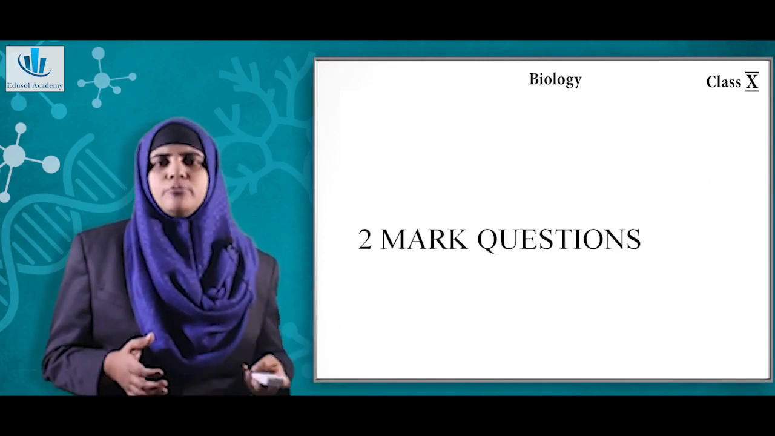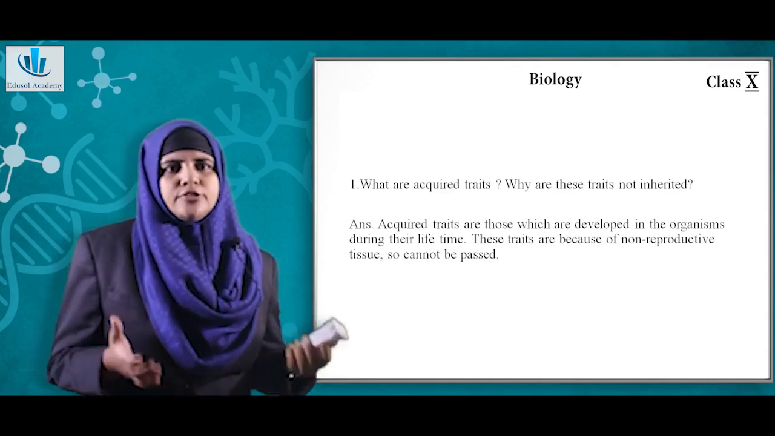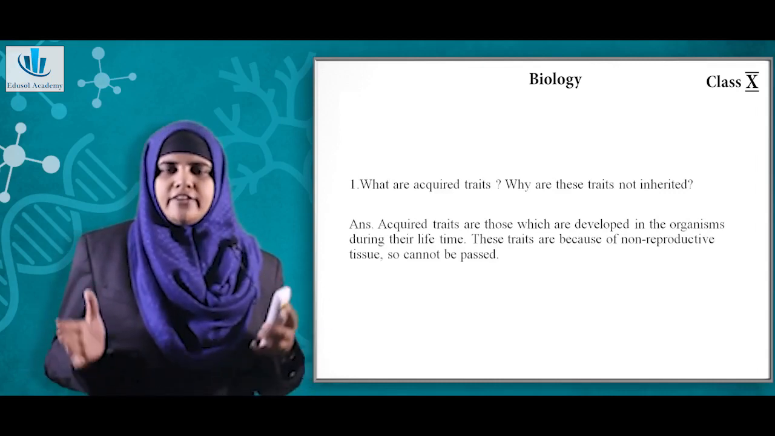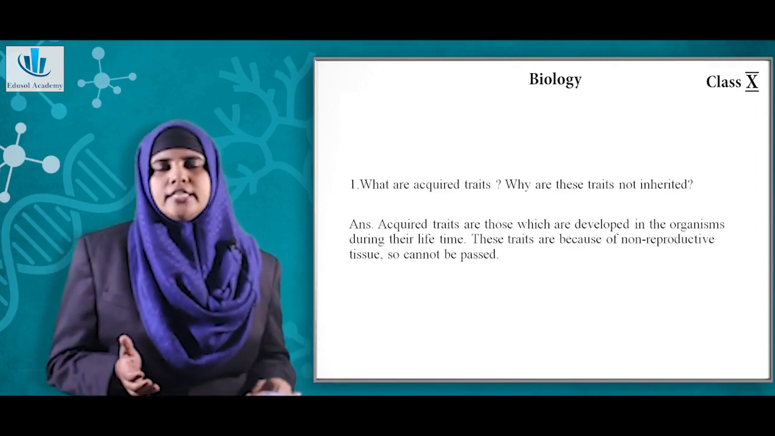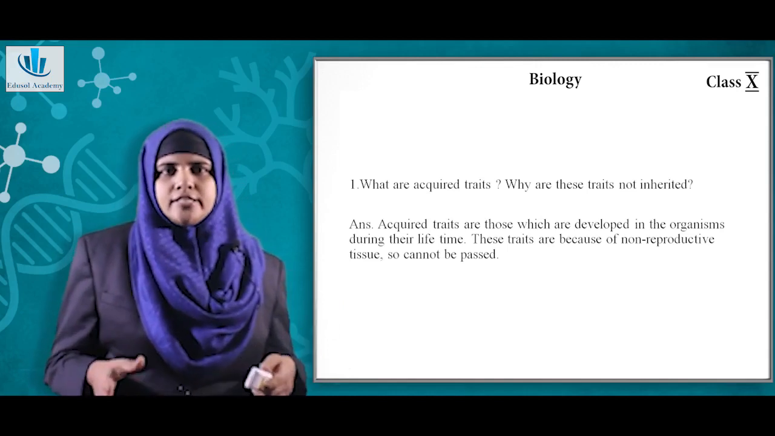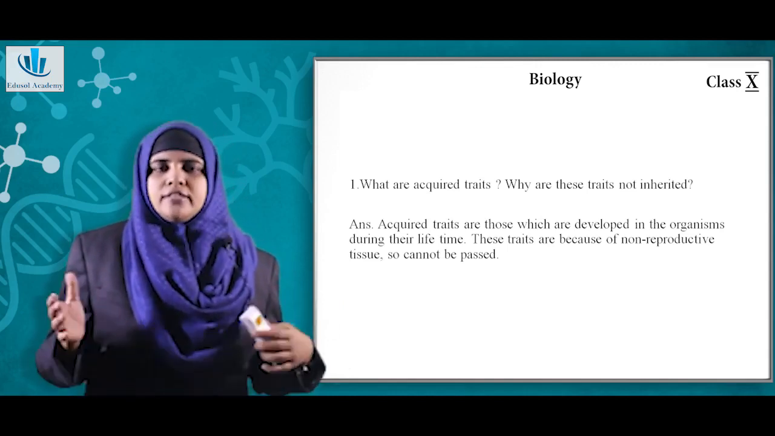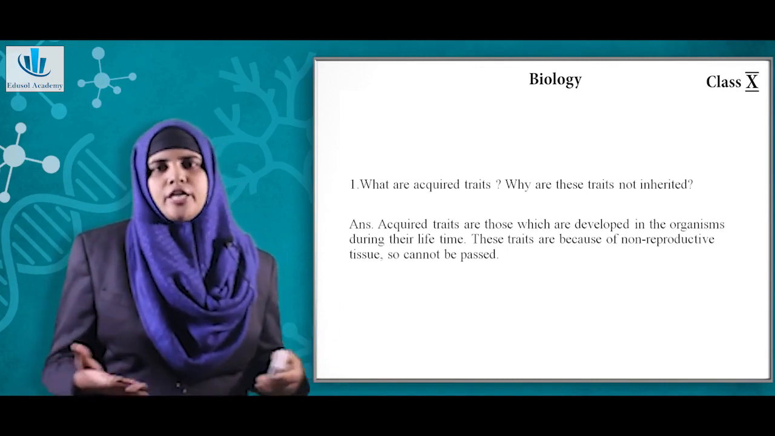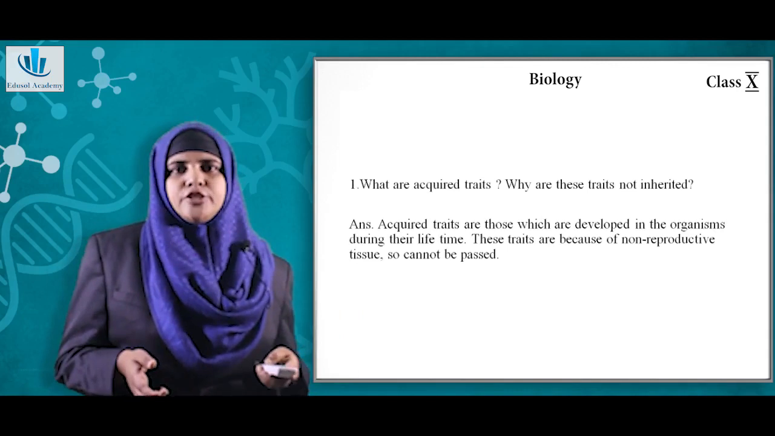Now coming on to 2-mark questions. What are acquired traits and why are these not inherited? See, again we have discussed it. Acquired traits are those traits which are developed in the organism during their lifetime. These traits are not inherited because of non-reproductive tissue. Because this happens in the non-reproductive tissue, it cannot be passed over to the successive generation.